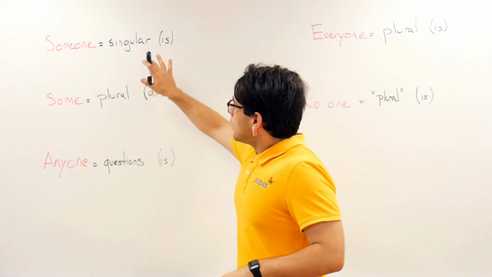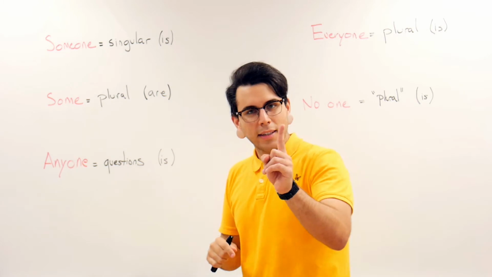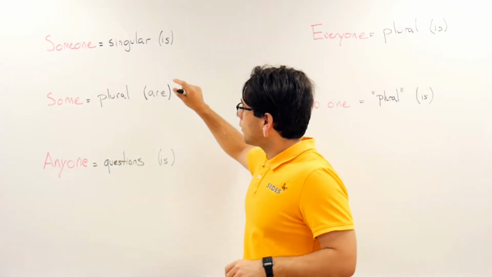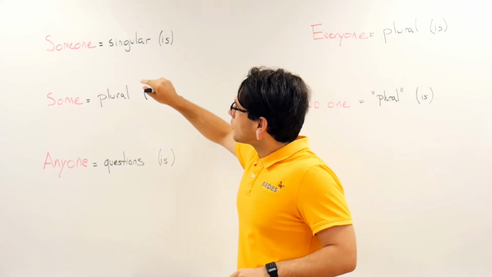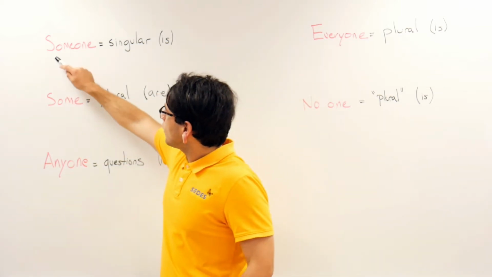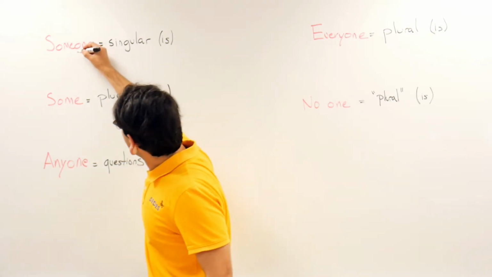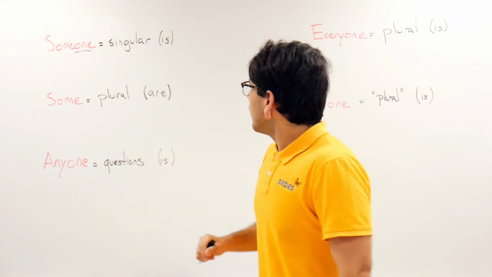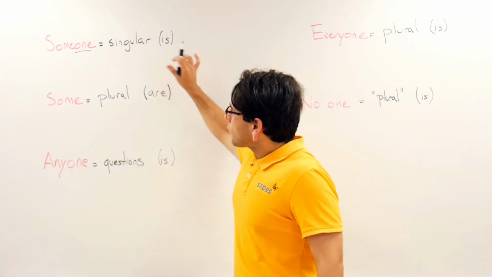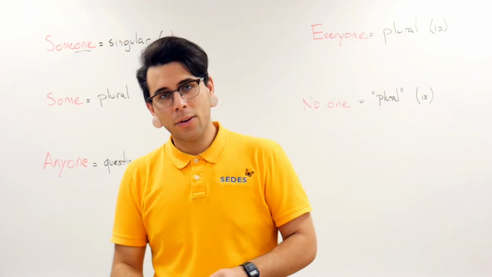So, someone. You use someone whenever you want to talk about a single person, and usually you talk about someone with an is. So you can see, even though you have the word some in between it, the important part is the someone, one singular person. So someone is usually used in a statement, but it can be used as a question.